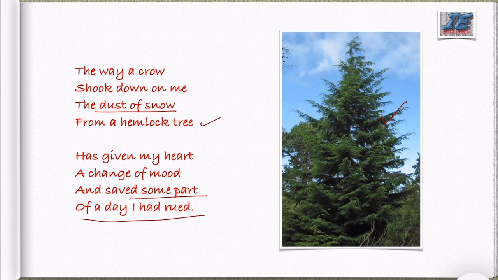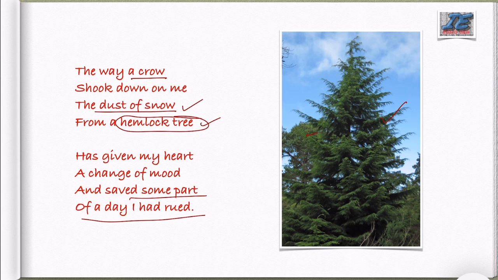Now what has happened here? The poet was once walking by a hemlock tree. Okay? This is the hemlock tree, and hemlock tree is considered to be a negative omen in many cultures. The poet says, I was walking by a hemlock tree. Then what happens? A crow shook down on me the dust of snow. It was winter, there was snow everywhere on the trees as well. So there was a crow on this hemlock tree and it shook its body, and some dust of snow fell